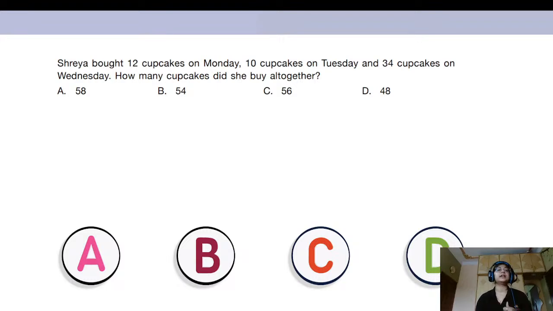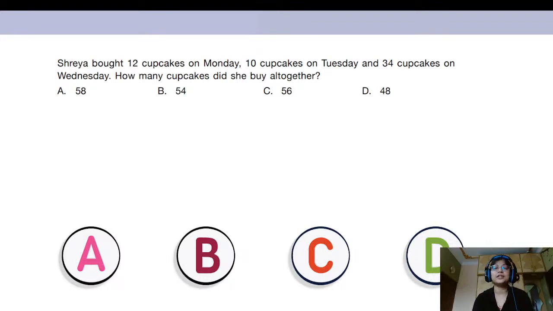So 12 plus 10 is 22, right? And 22 plus 34. So you have 2/10 and 2/1, 3/10 and 4/1, right? So 2/1 and 4/1 is 6/1, isn't it? And 2/10 and 3/10 is 5/10.